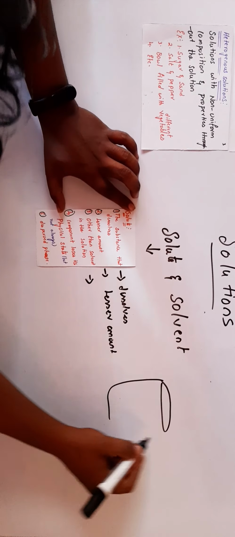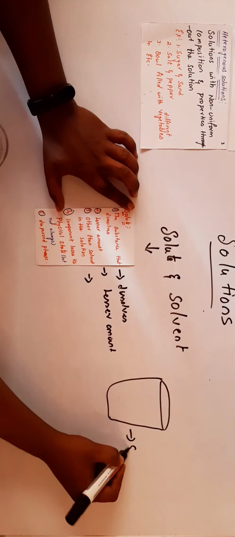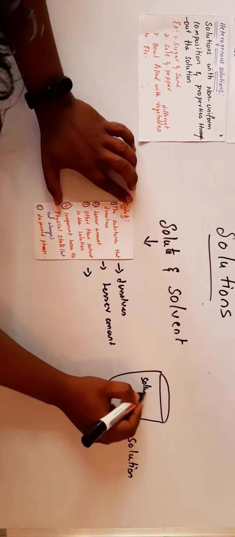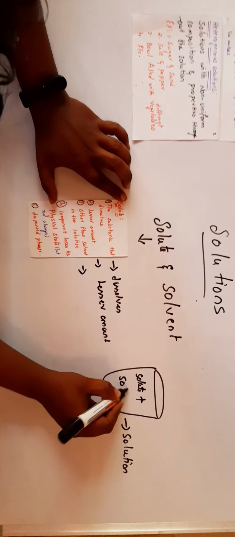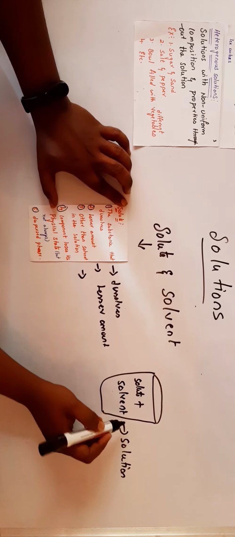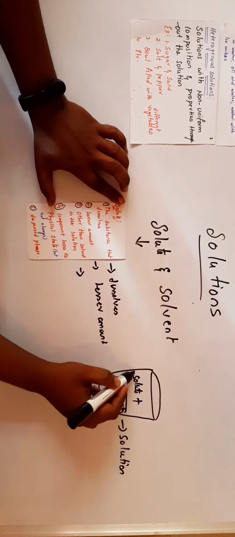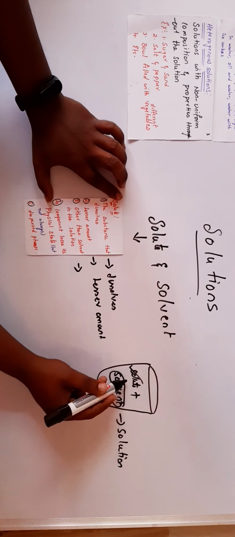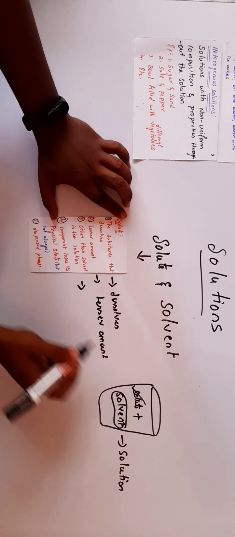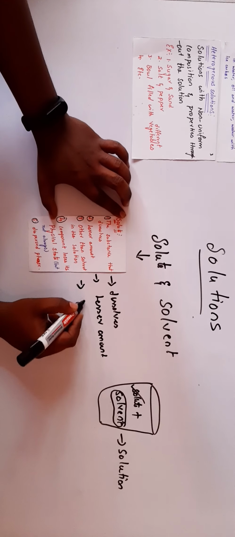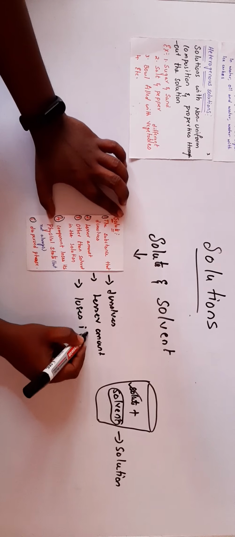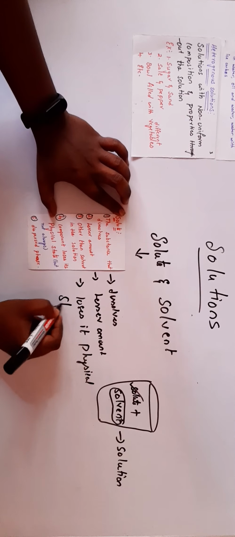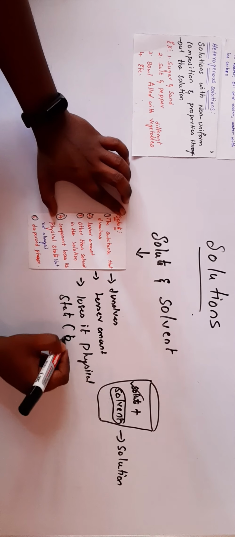Suppose this is a solution. It is made of solute plus solvent. Other than the solvent, what remains in a solution is nothing but the solute, and the solute loses its physical state, but not always.